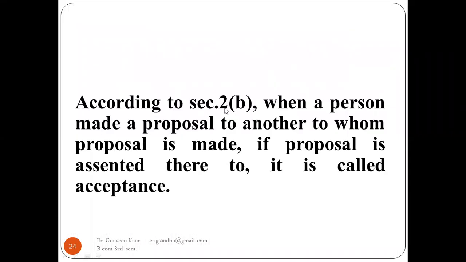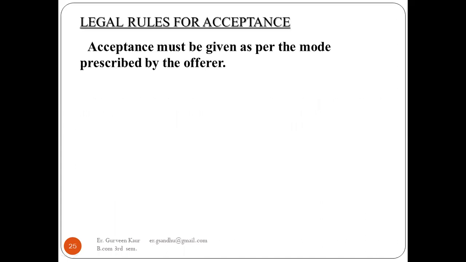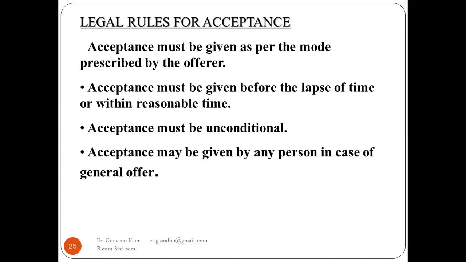So next we are going to do is acceptance. According to section 2(b) of the Contract Act, when a person makes a proposal to another, and the person to whom the proposal is made assents thereto, it is called an acceptance. So when a proposal is made to someone and the other person at the same time gives the acceptance for the same, it becomes the acceptance.